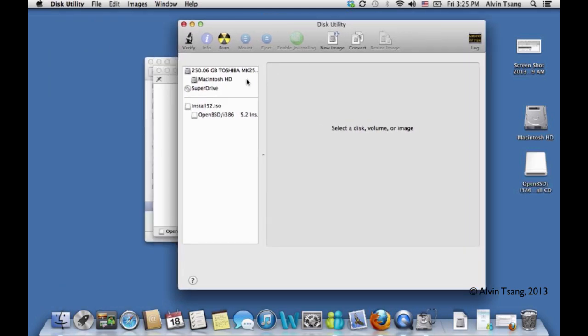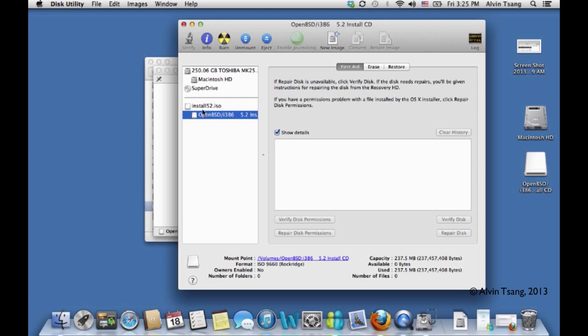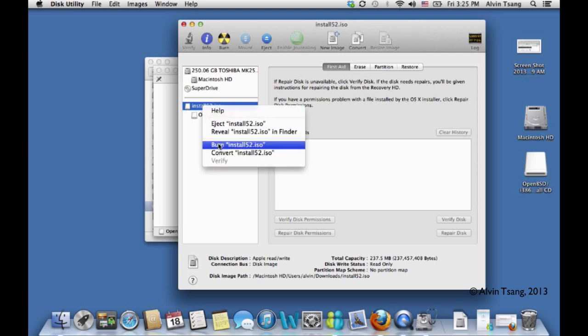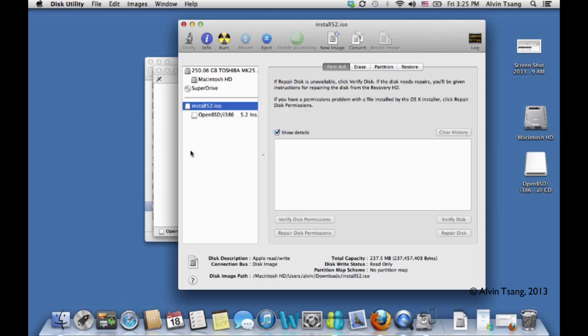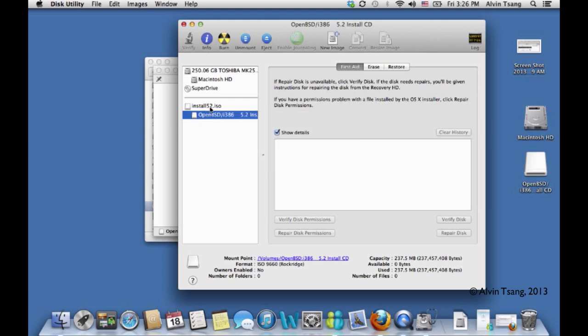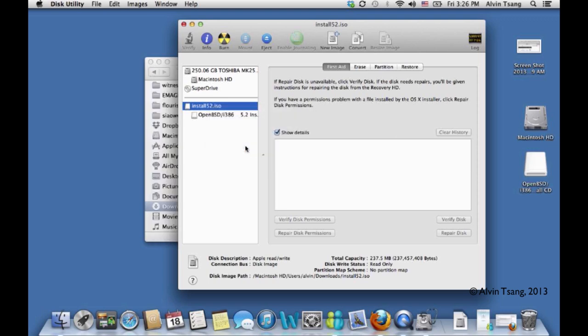Then on Disk Utility, you see here on the left-hand column you have this new item, install52.iso. If you right-click on it, then there's an option to burn. And that's what you need to do. Right-click on install52.iso and then click on burn ISO.